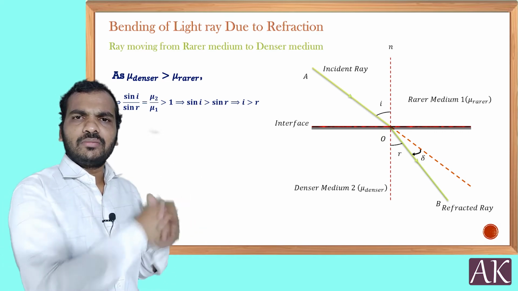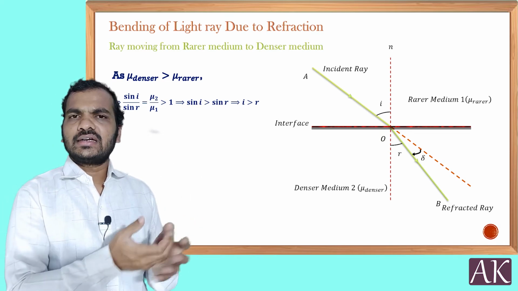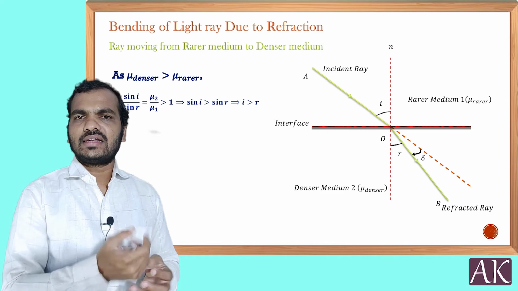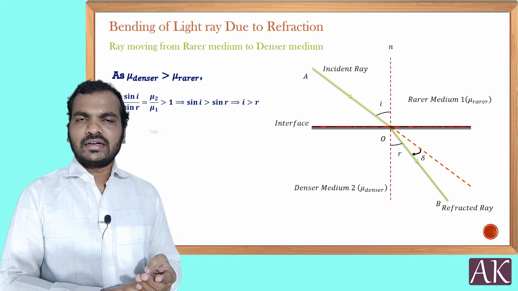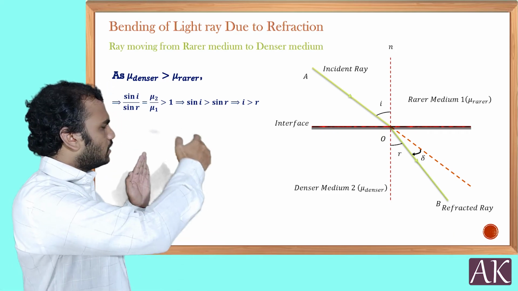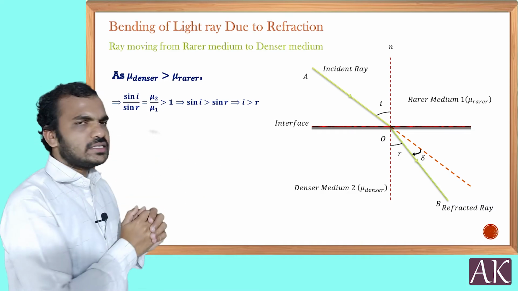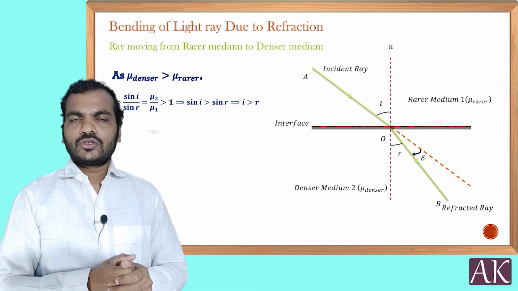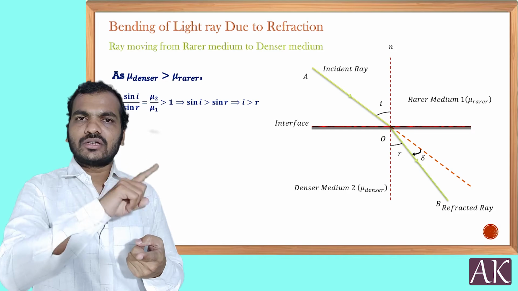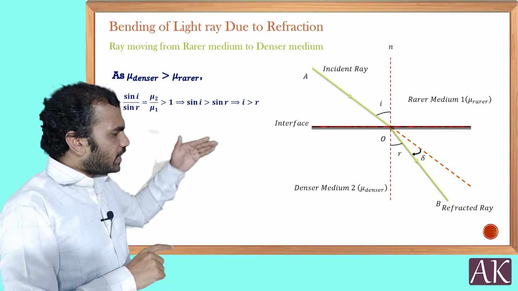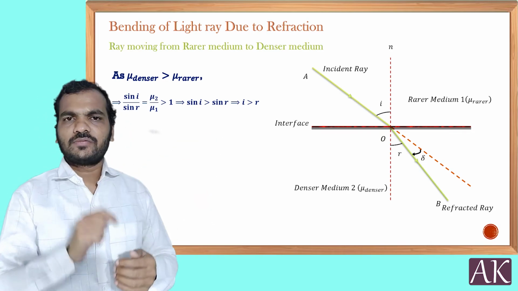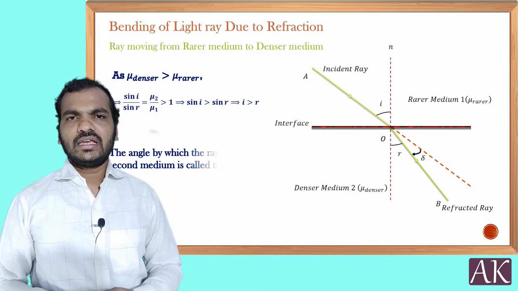As mu2 is greater than mu1, what happens here? Sin i is greater than sin r. So, i is greater than r. Then, this clearly tells you the angle of refraction should be small. That means it bends towards the normal. So, when the light ray is moving from rarer to denser medium, after refraction it bends towards the normal. This is the first point which is going to be explained by this.